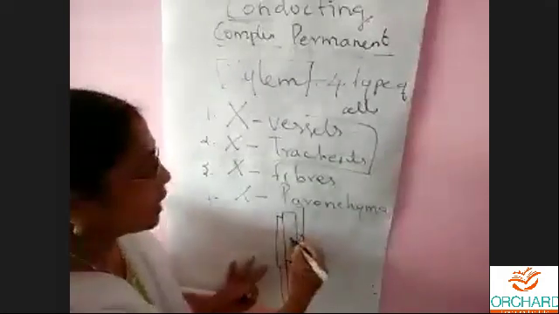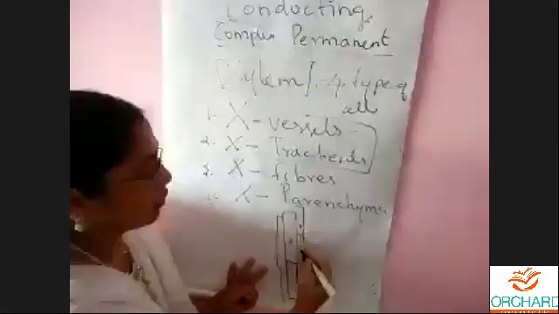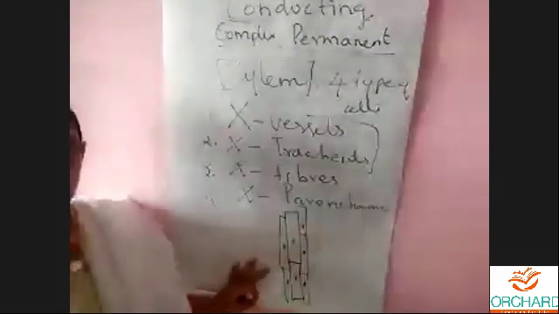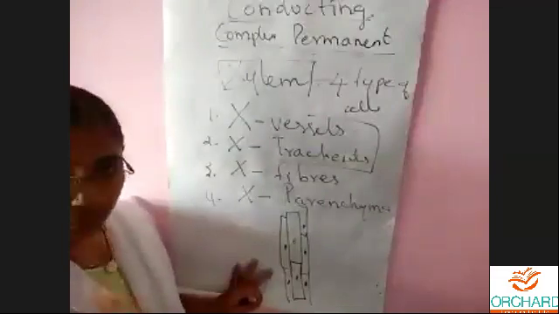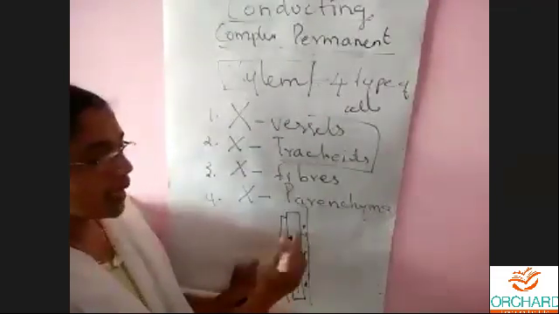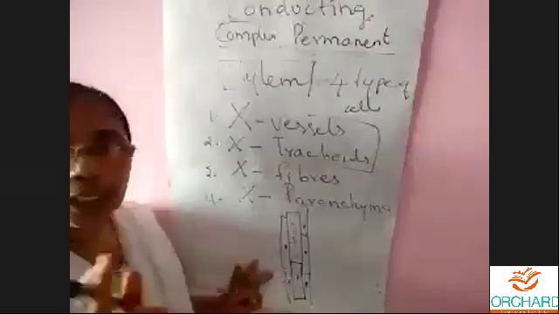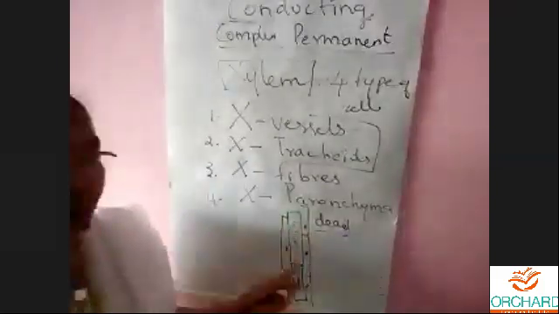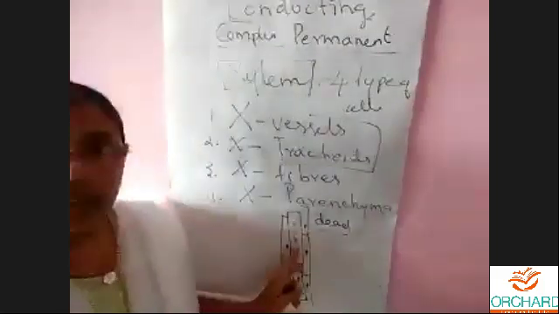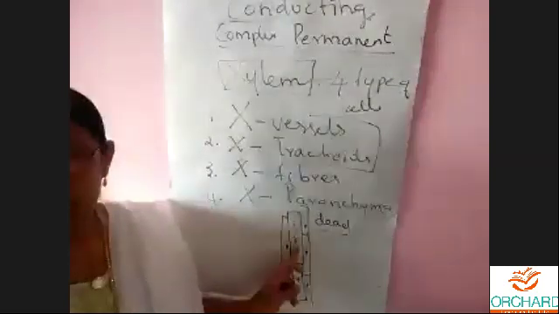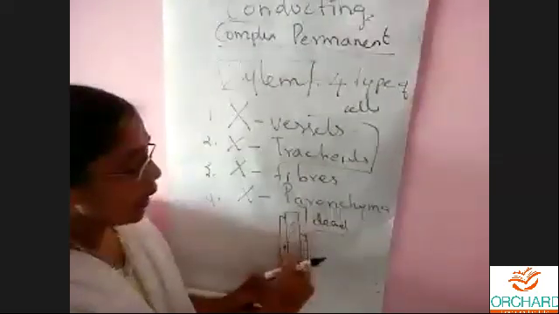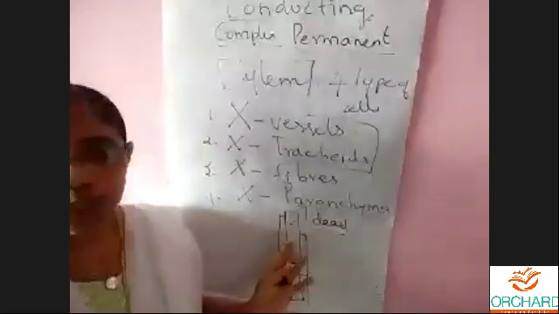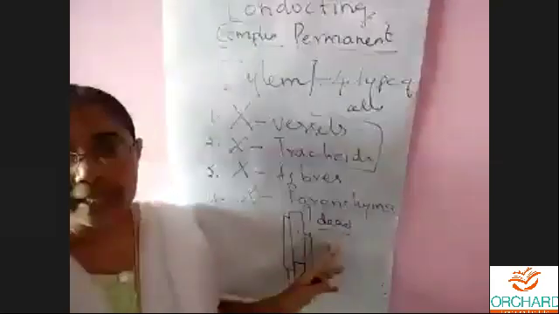They have the nucleus, but the protoplasm, the nucleus and the cytoplasm, are not living, they are dead. They have that nucleus, but it is dead. Sometimes when they are mature, they don't have the nucleus also, but they are dead cells.